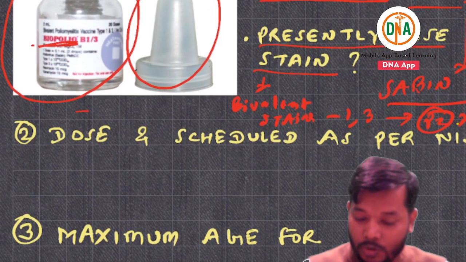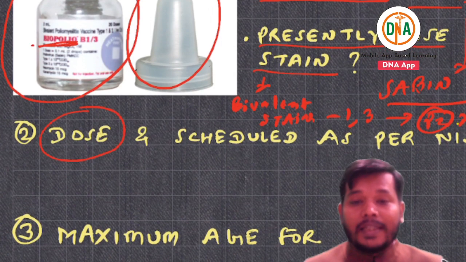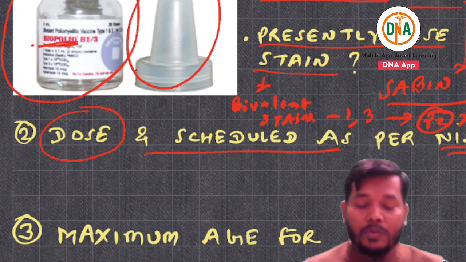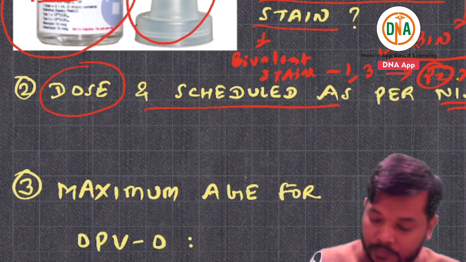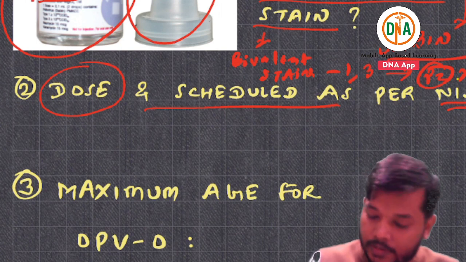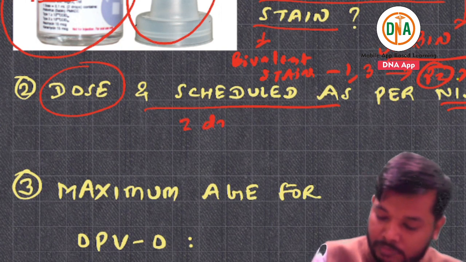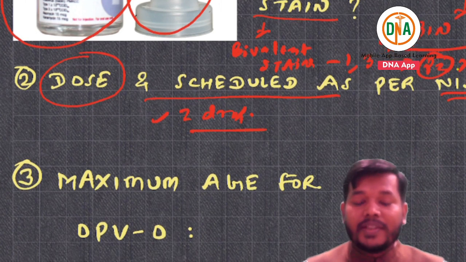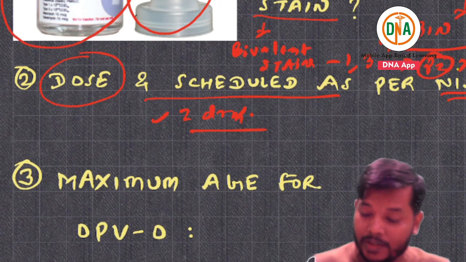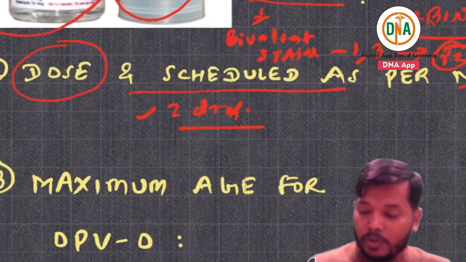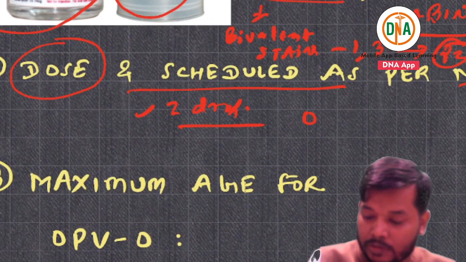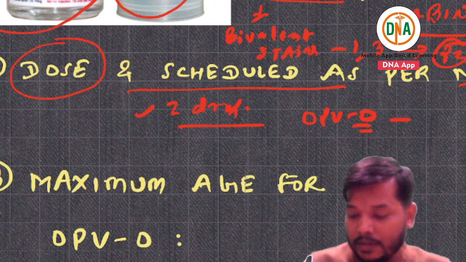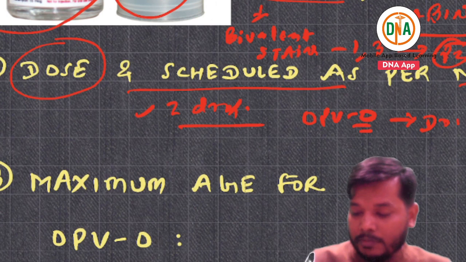They will ask you the dose of these vaccines according to the national immunization schedule. The dose is 2 drops. If it is oral polio vaccine, what is the schedule? First is OPV 0. What does this indicate? This indicates the dose at birth.